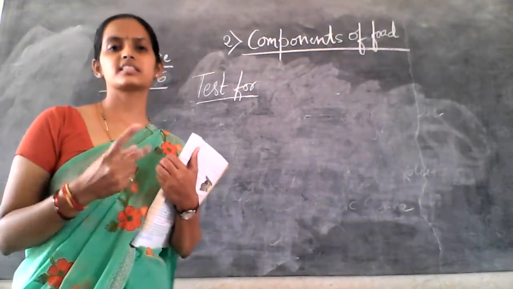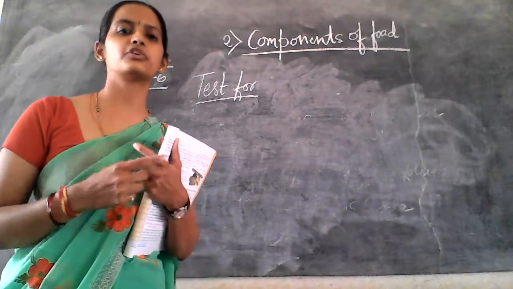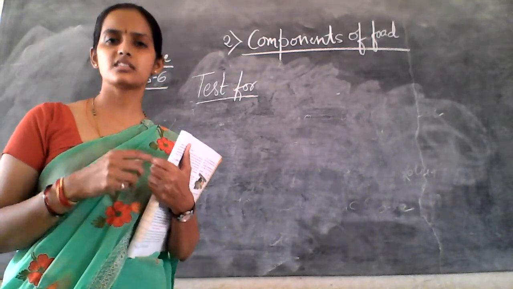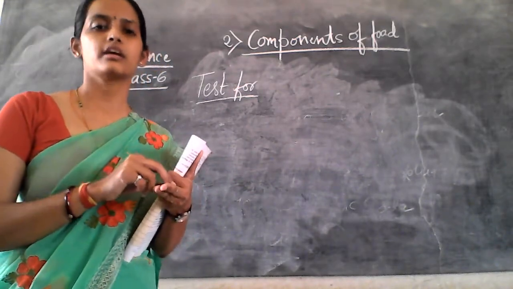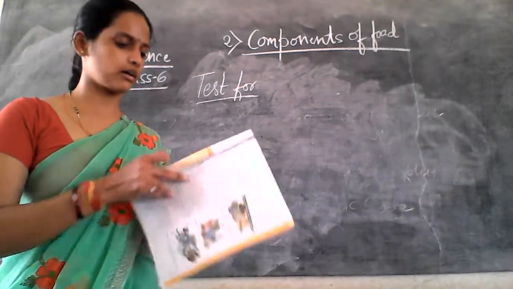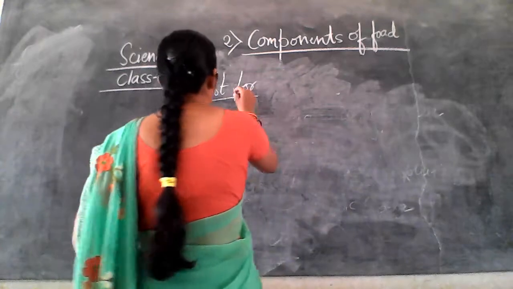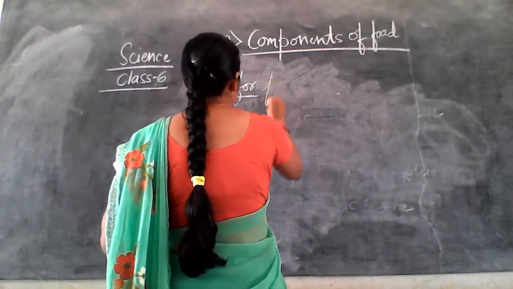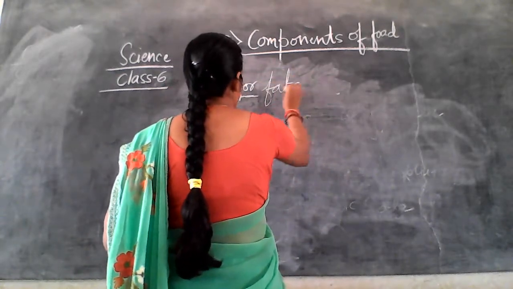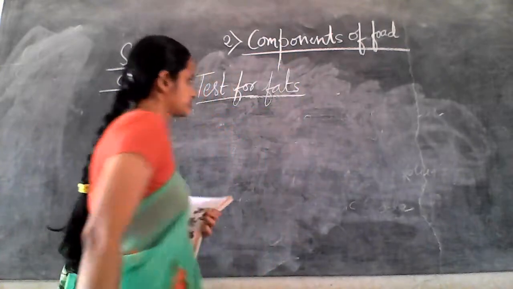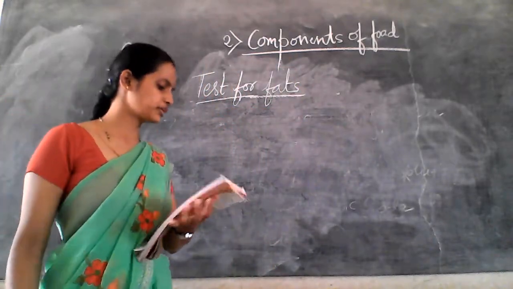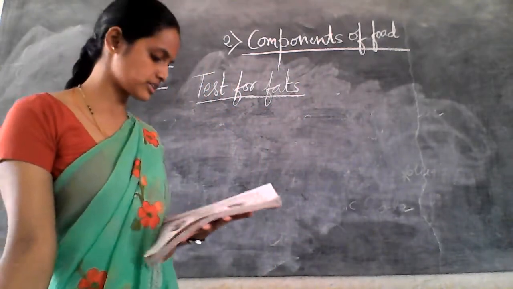So we have tested two components of the food. Which are those? One is the starch, second is the protein. Next, moving to the third part. That is a test for the fats. So what are we going to do for the test for the fats?